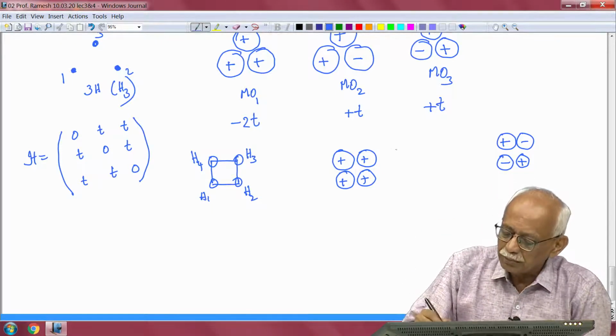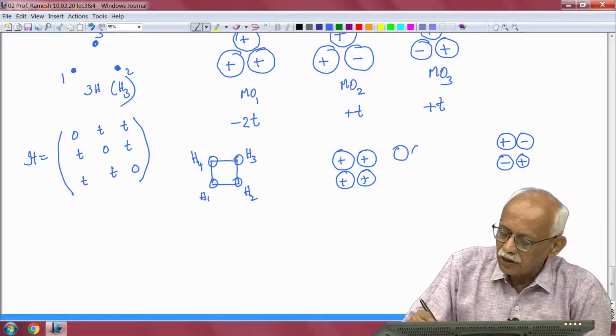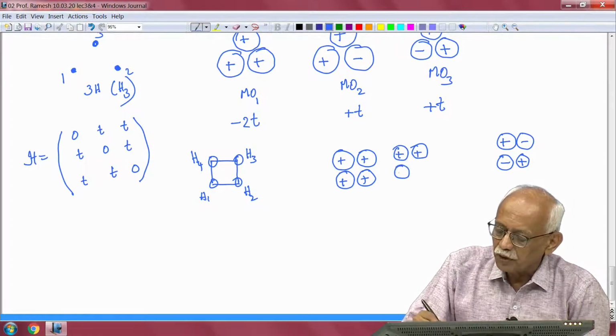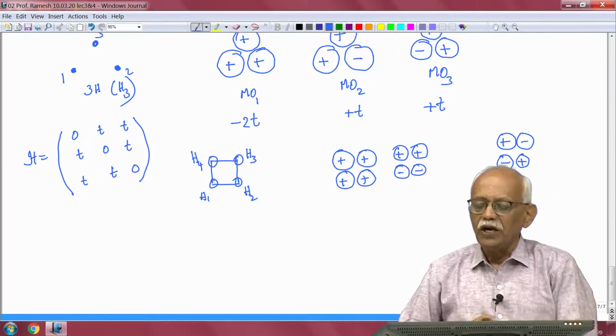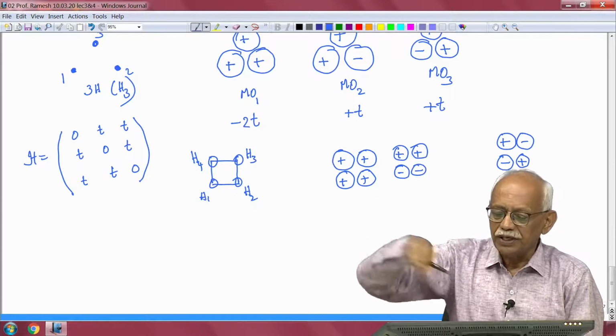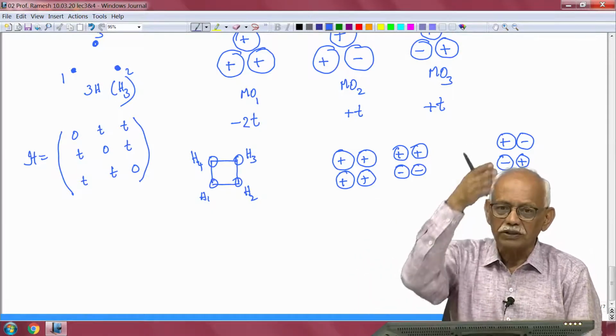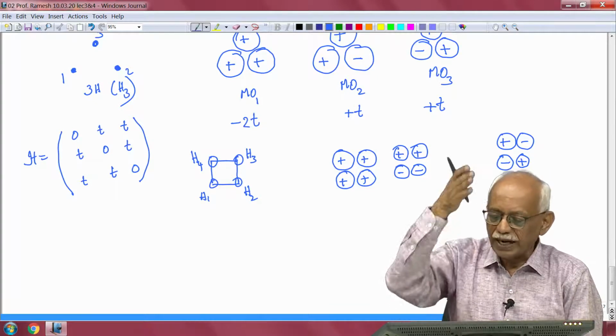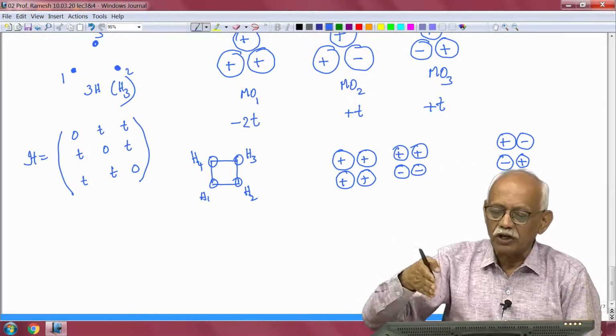Then there are 2 other molecular orbitals I can write down, which are plus plus, minus minus. This is bonding on the top and bonding on the bottom, but on the vertical columns H1 and H4 are antibonding and H2 and H3 are also antibonding.